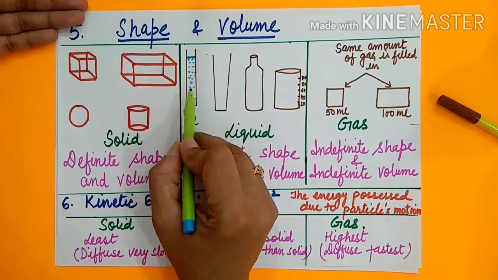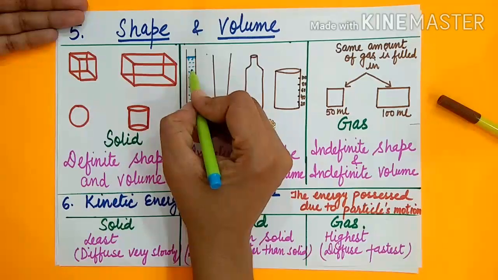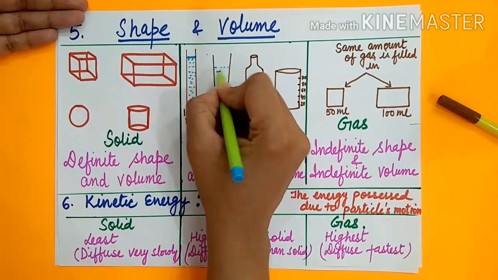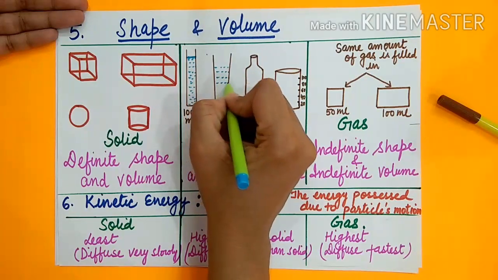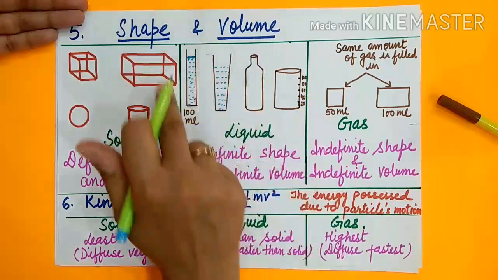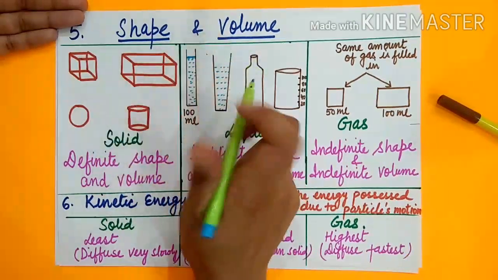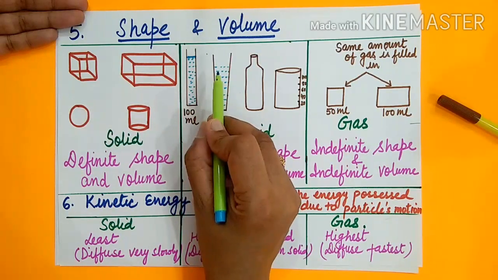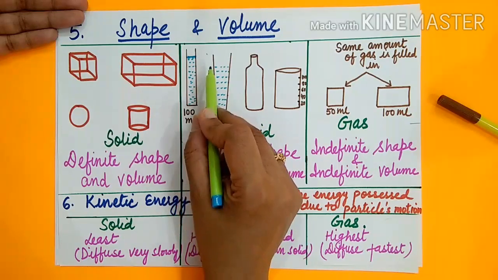Clear? And now this water is poured from the measuring cylinder to this tumbler. As you can see, when we pour this 100 ml of water from the measuring cylinder into the tumbler, the water occupies the shape of the tumbler.